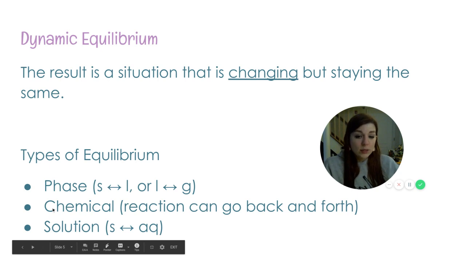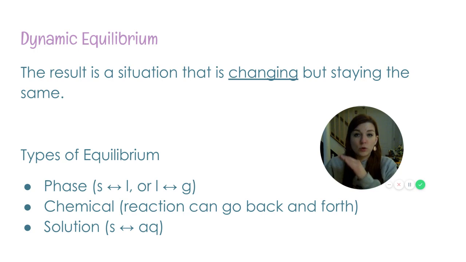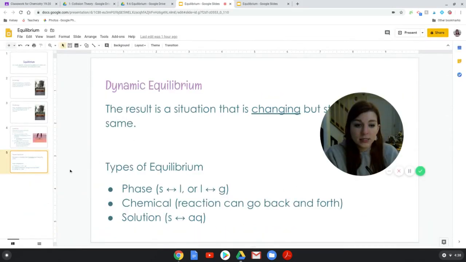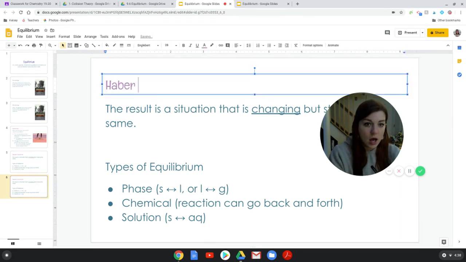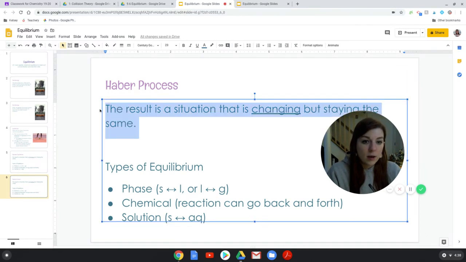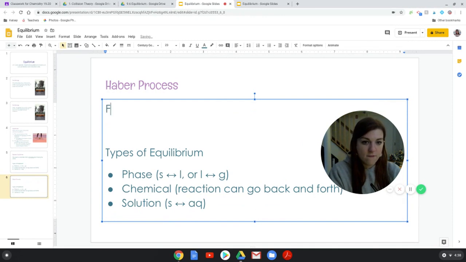Now, the new type of equilibrium is the chemical equilibrium, where we have a reaction that goes backwards and forwards. So the most famous, I think, equilibrium reaction would be the Haber process, and that is the formation of ammonia. So let's just throw that in here. We're going to talk about the Haber process. I have an extra credit for you if you're interested. The Haber process is a famous case of chemical equilibrium.